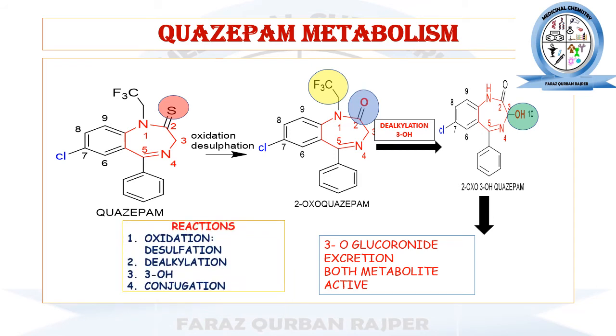The main types of chemical reactions that occur during the metabolism of quazepam are usually the phase 1 oxidation, in which desulfation, dealkylation and 3-hydroxylation occur, and during phase 2, conjugation occurs with glucuronic acid.